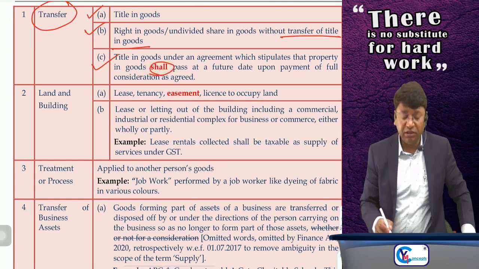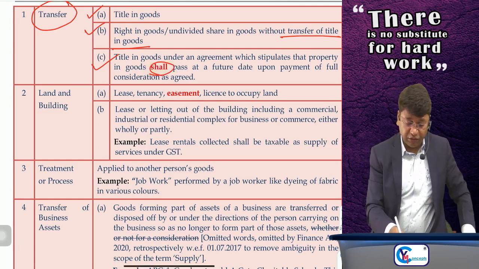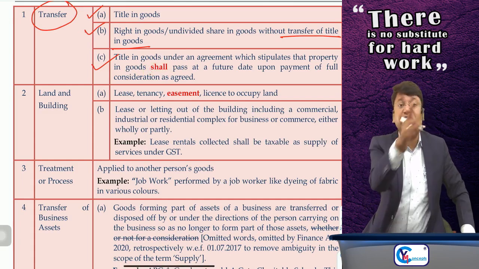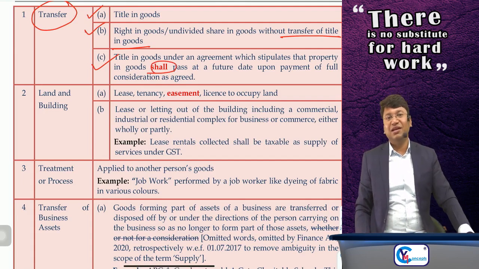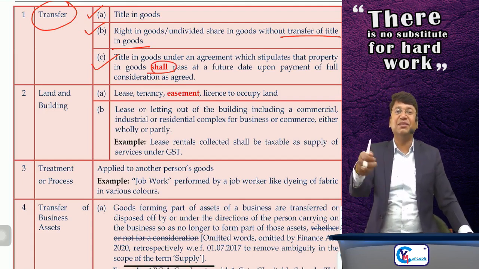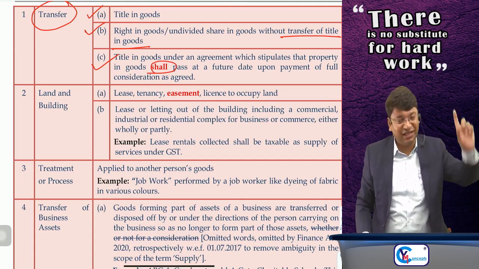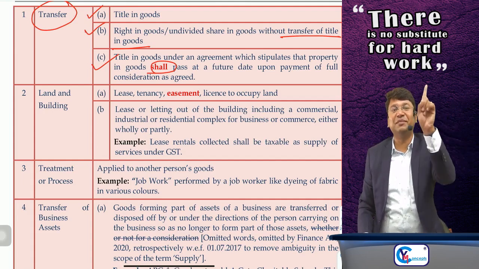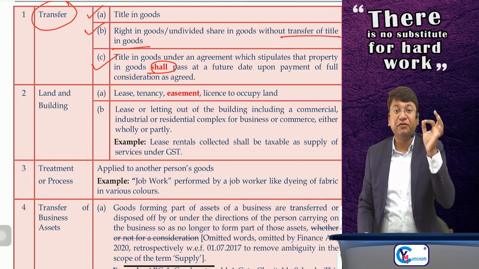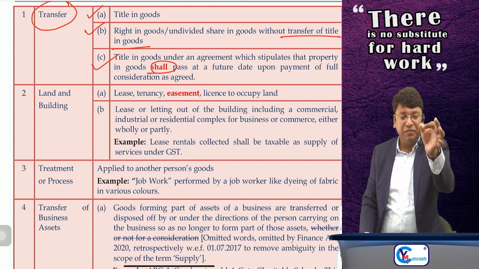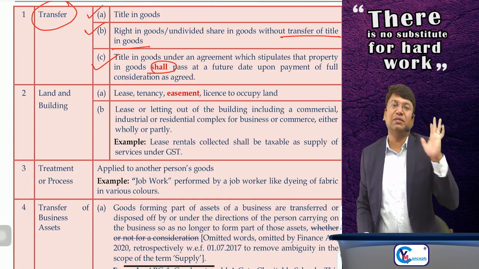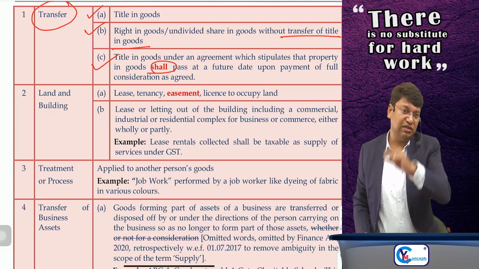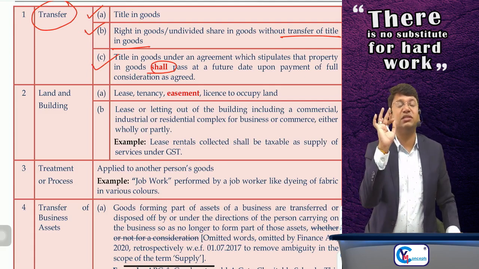In the case of finance lease, you had the option to get the ownership. It is not decided at the time of giving each monthly lease payment. In the case of finance lease, each monthly lease payment is supply of service, and if you are buying the goods by paying some consideration of rupees 2 lakh, then that particular last transaction is supply of goods. Otherwise, each lease payment is supply of service only.